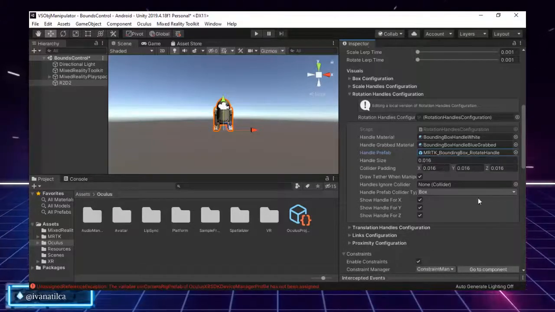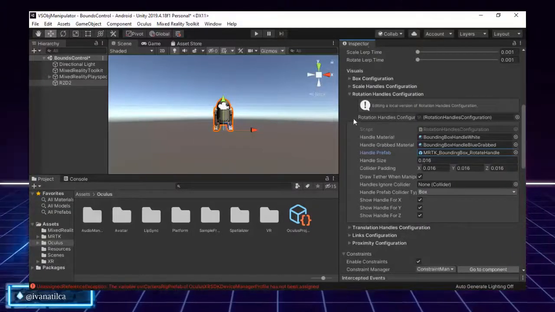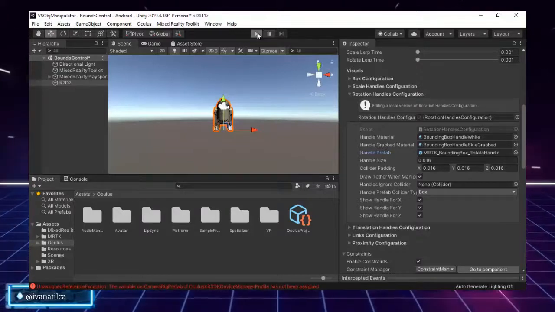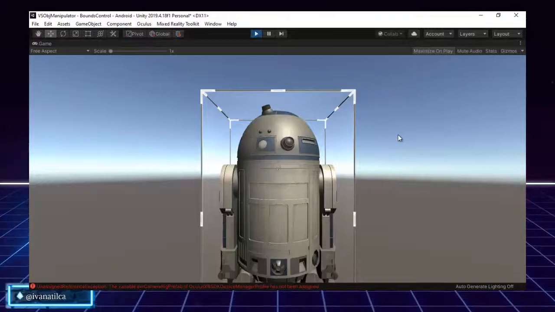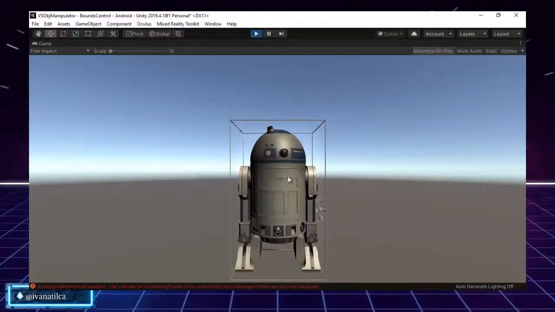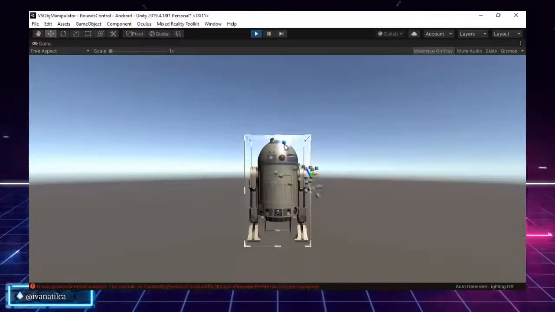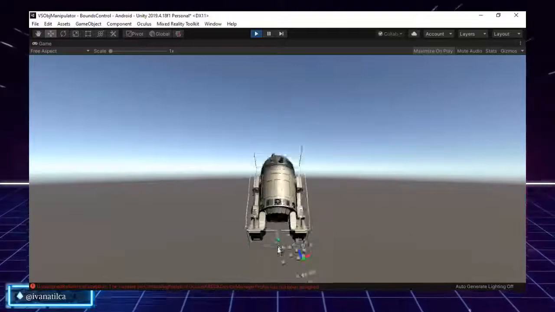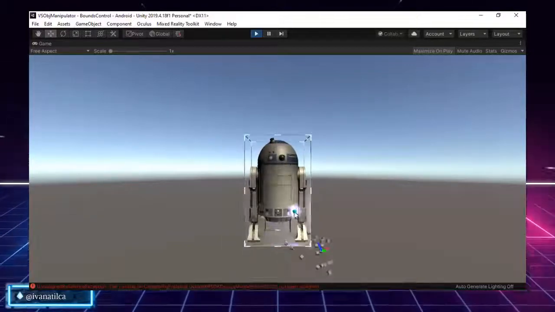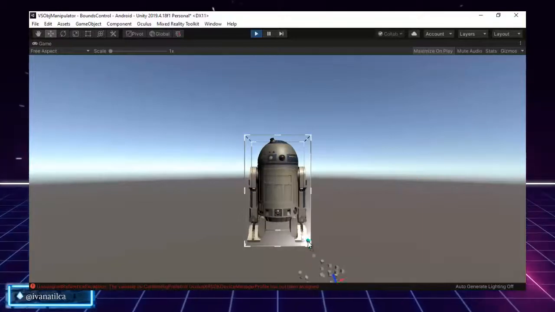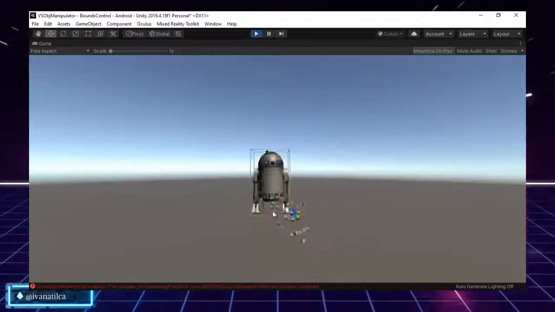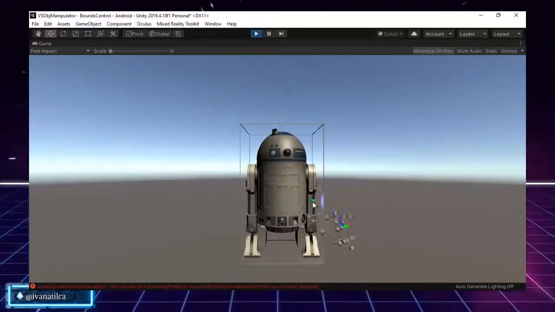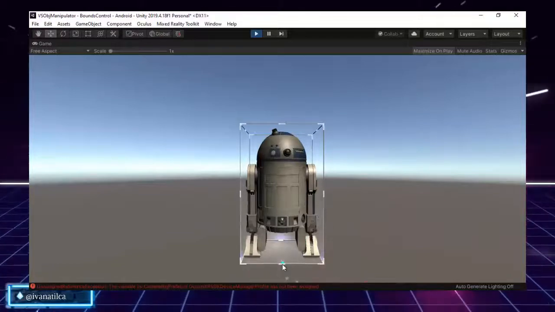So remember we had all of this as default. Let's see what happened in here. Great, so we no longer have that weird circle we had. We now have a nice prefab assigned to the rotation. And as you can see, it's looking pretty good. R2, perfect. So we can rotate him. We can also try to rotate him on the... awesome.